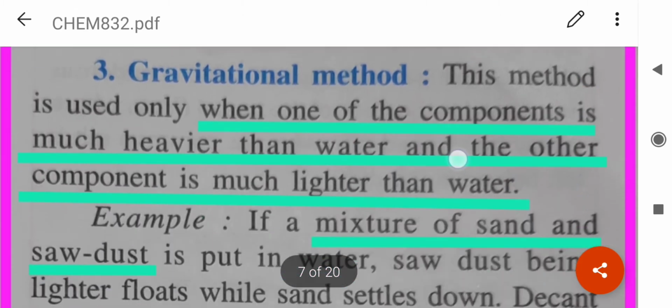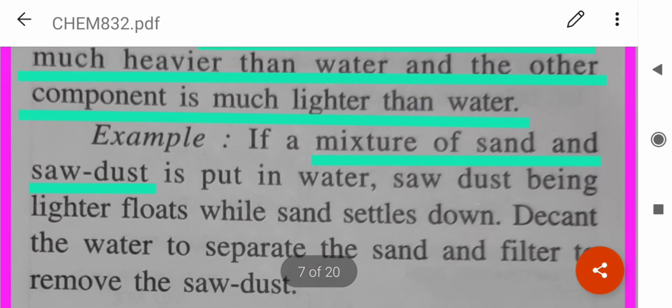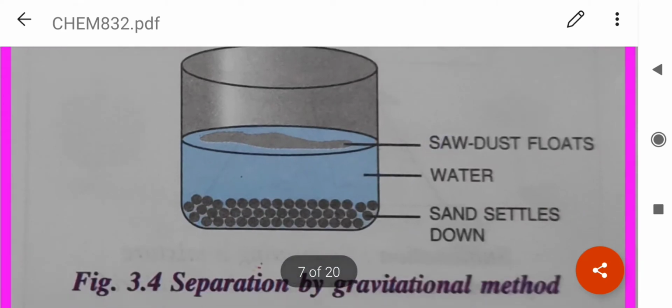Then let's come to gravitational method. This is used only when one of the components is heavier than water and the other one is lighter than water. If a mixture of sand and sawdust is put in water, what will happen? Sawdust will float. Why? Because it is lighter than water and sand will settle down.